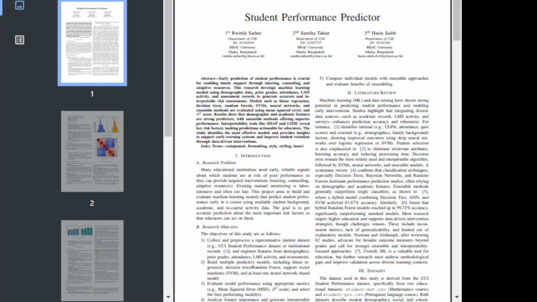So hello everyone. Our project is titled Student Performance Predictor. This work is done by Ritik Sharkar, Samia Tahiyat, and myself, Mohammad Hassan Saleh.